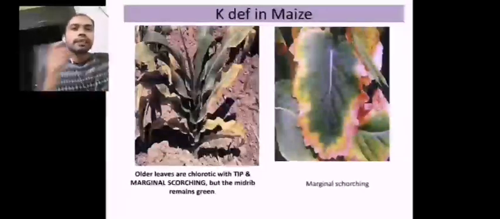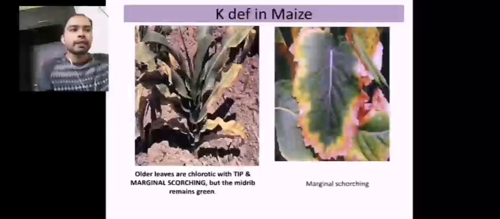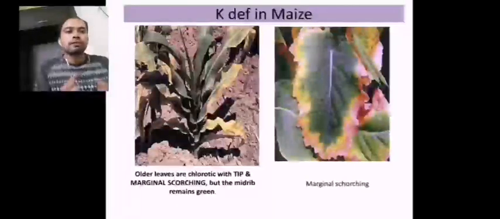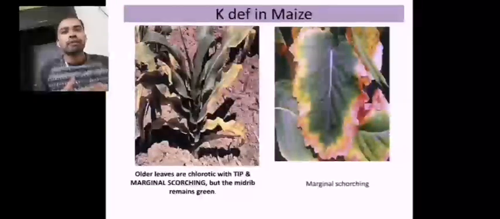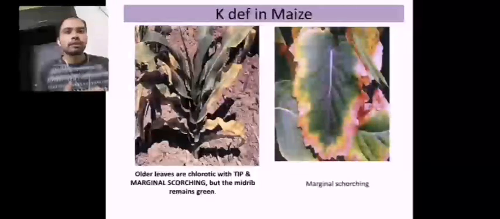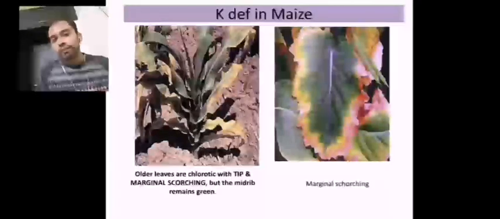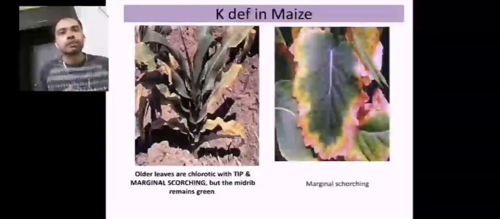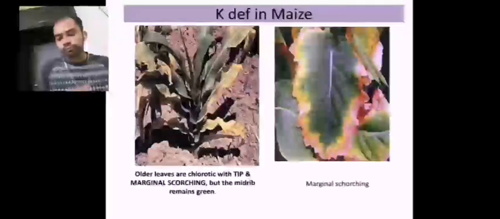The second thing potassium influences in plants is stomatal closure. The flow of potassium and also calcium into and out of the guard cells influences the stomatal closure and stomatal opening of a plant. That is why potassium deficiency also has an influence upon transpiration efficiency and water use efficiency.